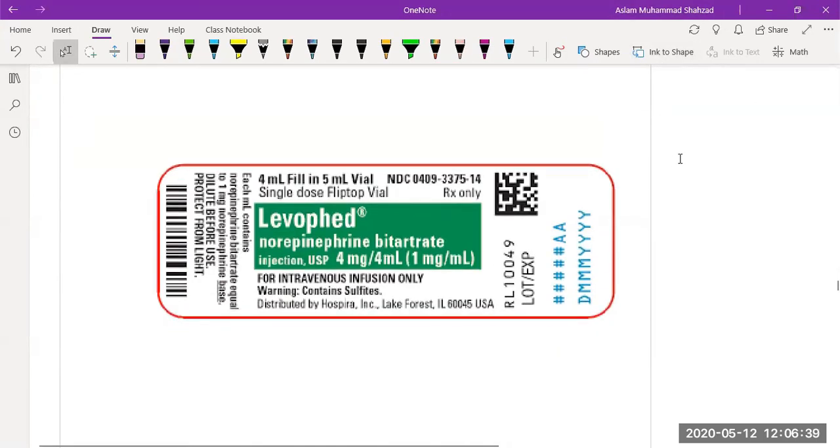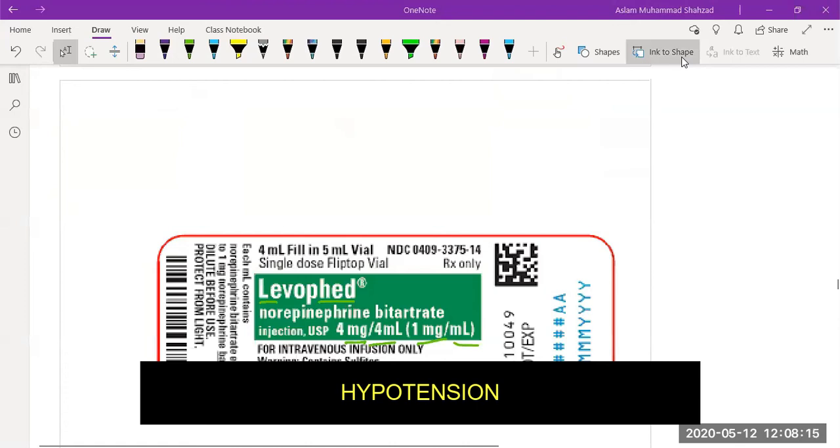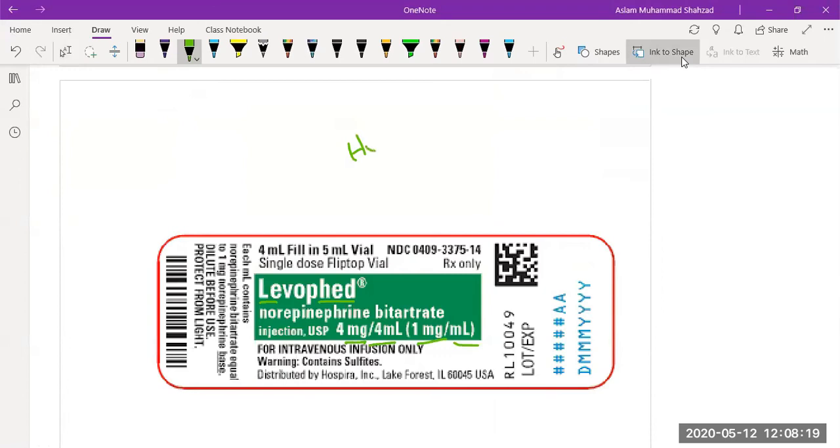Then we have norepinephrine, which is present in the market under the name Levophed, and the injection is used in the form of 4 milligram per 4 ml. It means 1 milligram per ml, and it is for intravenous use only. Norepinephrine is used for the treatment of hypotension because it can cause vasoconstriction. So in hypotension, it is effective for the treatment.